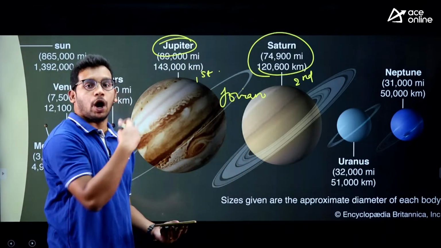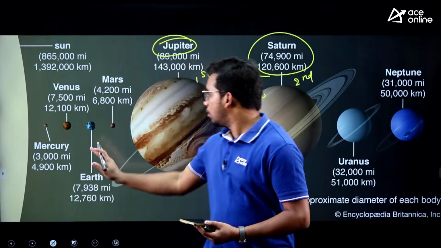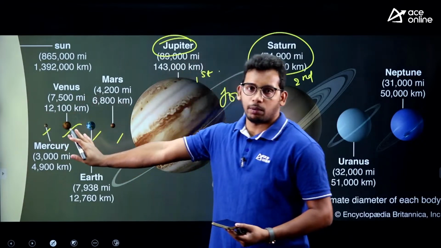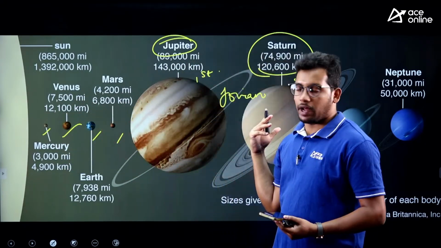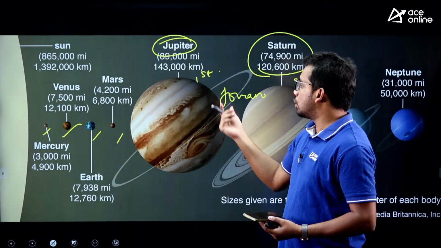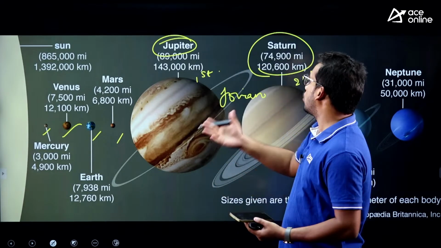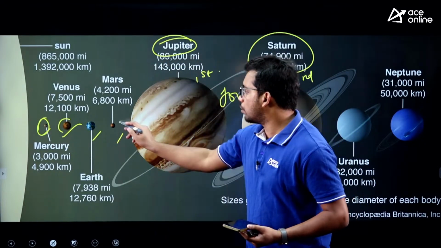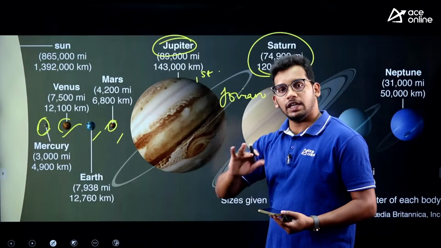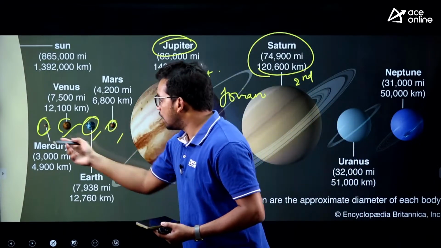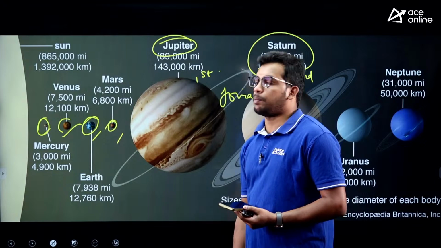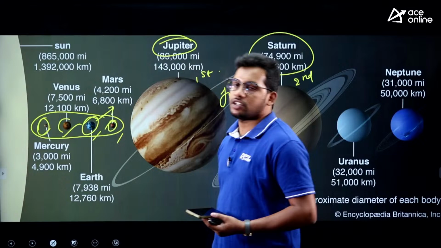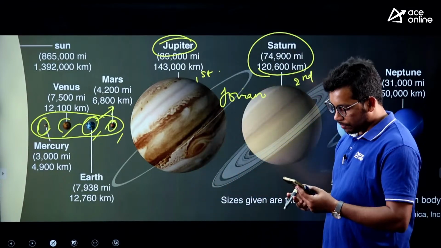These 4 are the outer planets, and the inner planets are the first 4, that is Mercury, Venus, Earth and Mars. You need to remember these 4 as inner planets and the rest as outer planets, and also remember the sequence. For size, remember the top, that is Jupiter followed by Saturn, and the smallest one is Mercury, followed by Mars. So the top and the least you can remember. Now coming to the Earth, it is the third planet in the sequence, and among the inner planets Earth is the largest one. This you can remember from our solar system.